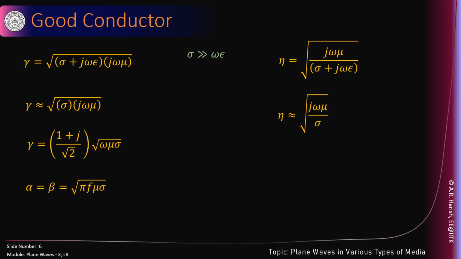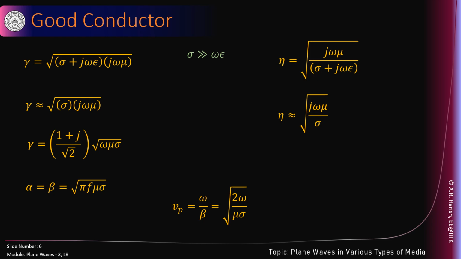And what happens to eta is going to get very boring, so I'm just going to keep pushing the slides forward. And phase velocity is omega by beta, which is square root of 2 omega by mu sigma. You can substitute this beta and then rearrange the terms and show that this is indeed correct.